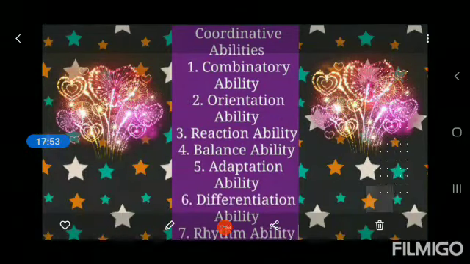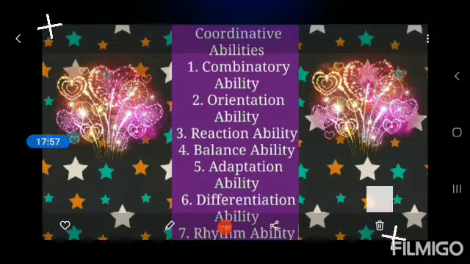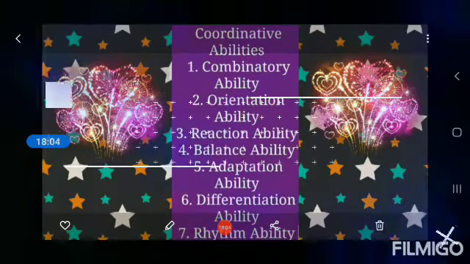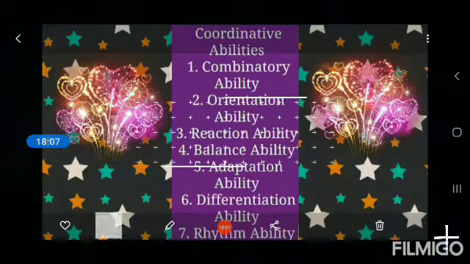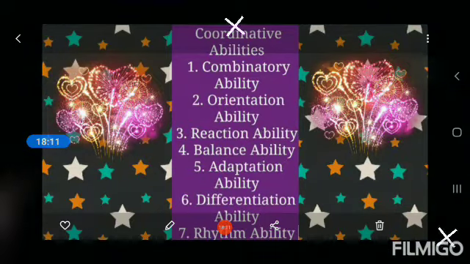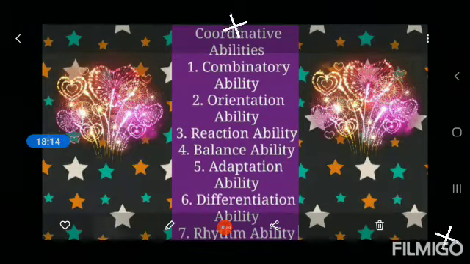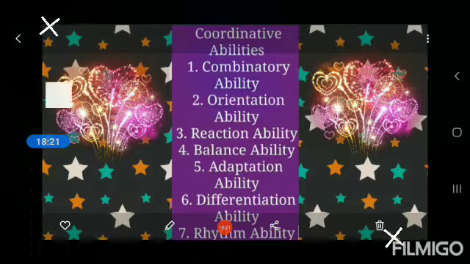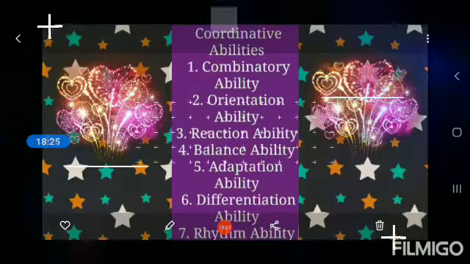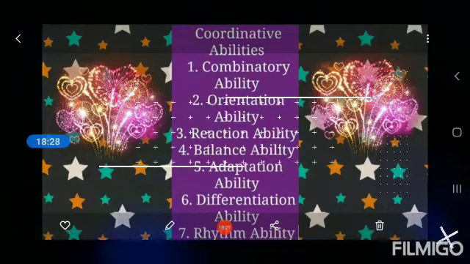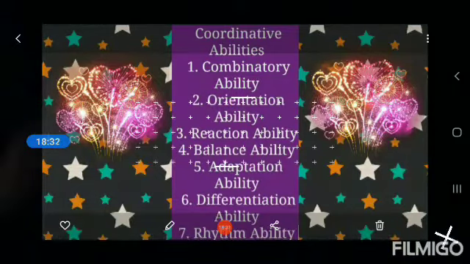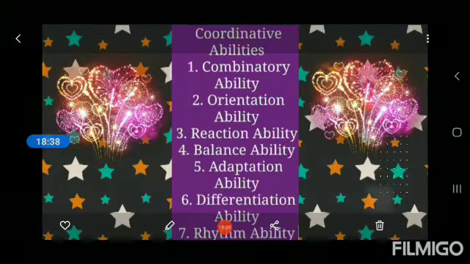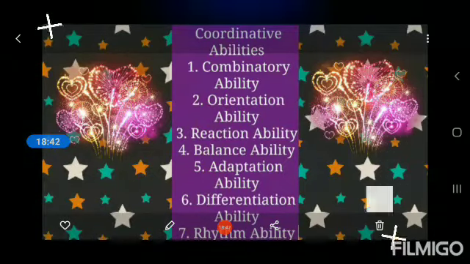Orientation ability is the ability to determine the position of the body and its parts in time and space in relation to gravity, moving objects like ball, opponent, partner and playing field, etc. This ability depends on the functional capacity of sensory organs like eyes and kinesthetic sense organs, etc. Okay, it's also known as the combination movement.